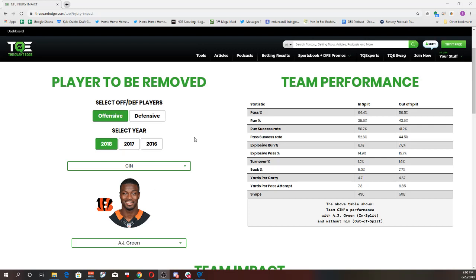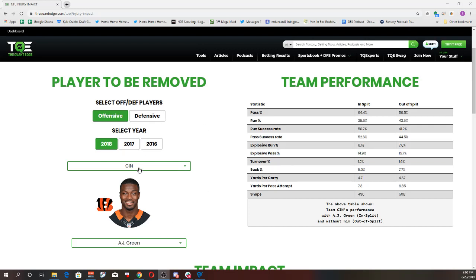So once you click on the page, you come to this screen. You'll be able to select an offensive player, a defensive player, and select what year: 2018, 2017, 2016. Obviously, going into the season, we don't have 2019 data, but as soon as we do, it'll be updated on a weekly basis. And then what you do is you select your team, you select your player, and you see how it impacted the team performance.